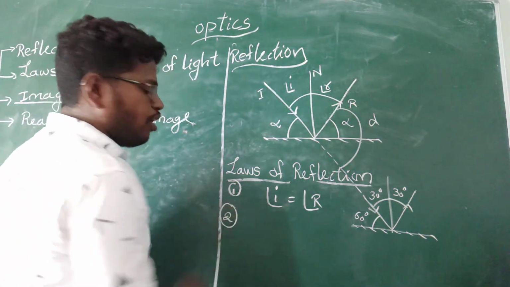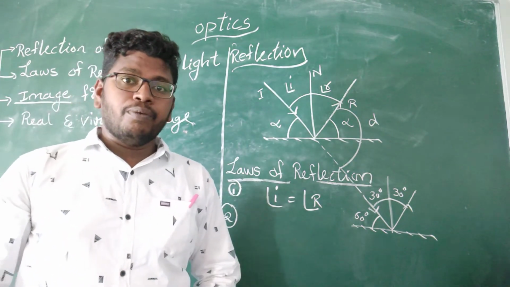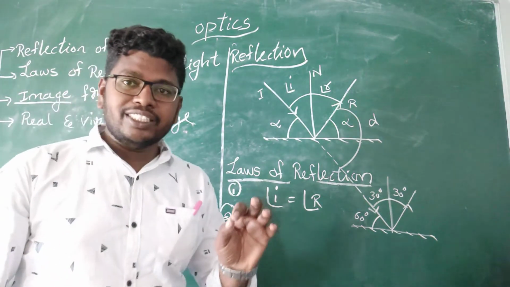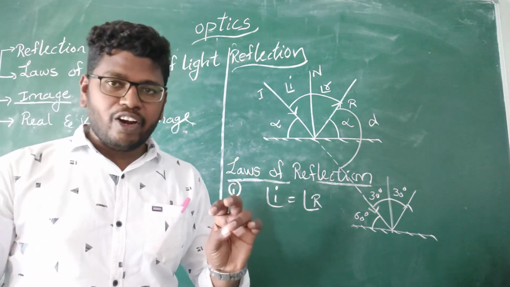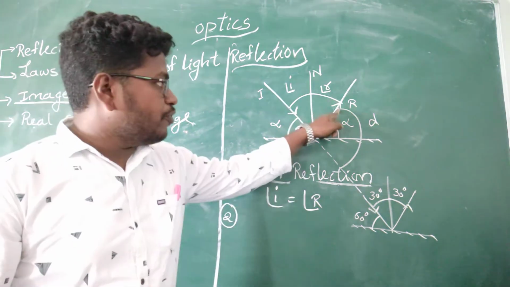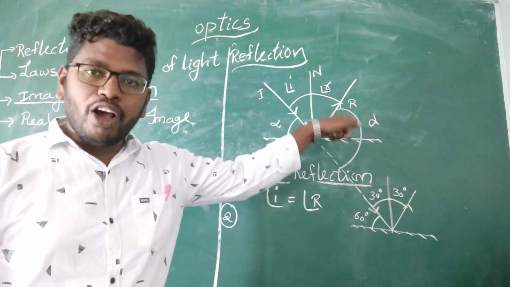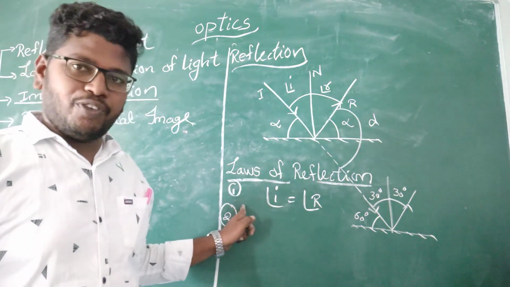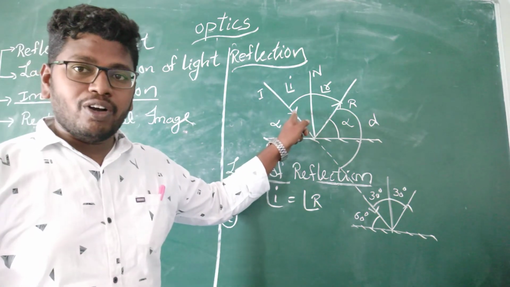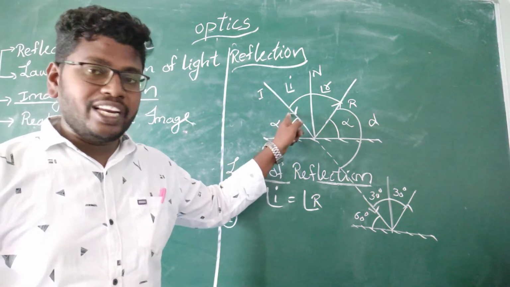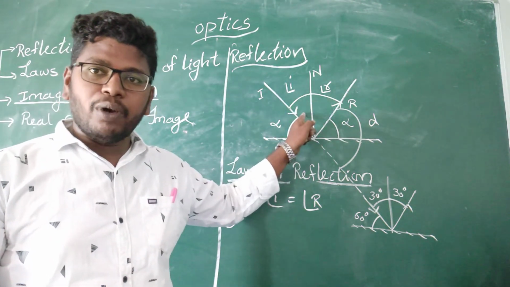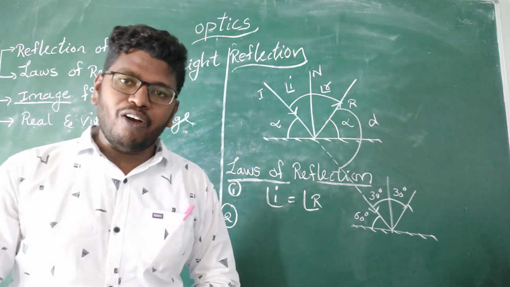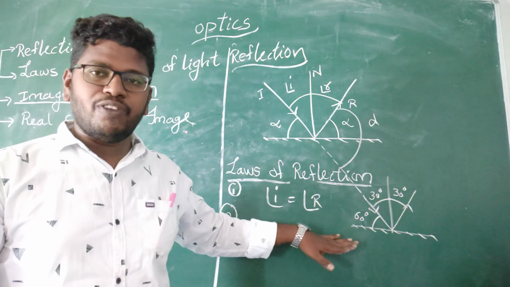Now the second law of reflection: the incident ray, reflected ray, and normal all lie in the same plane. This is the second law of reflection. So these are the laws of reflection.